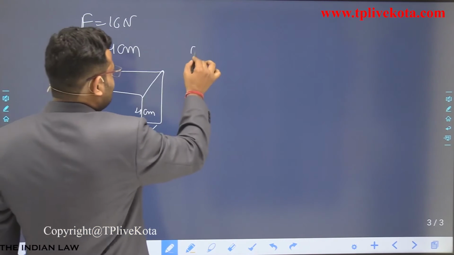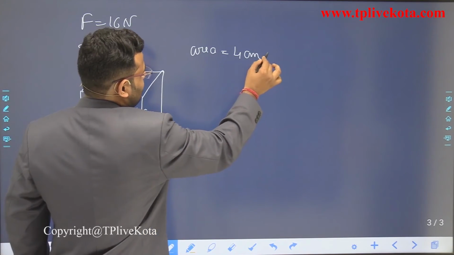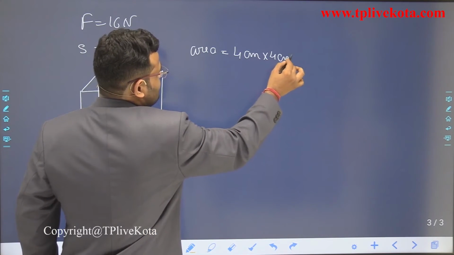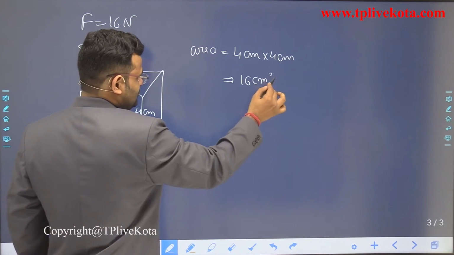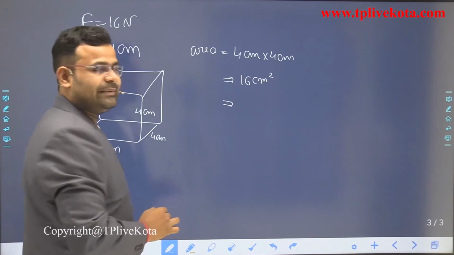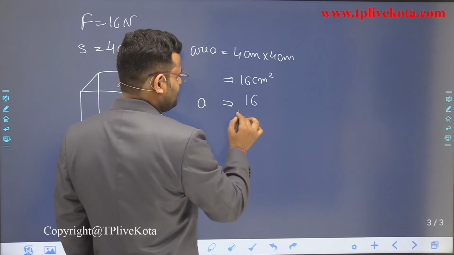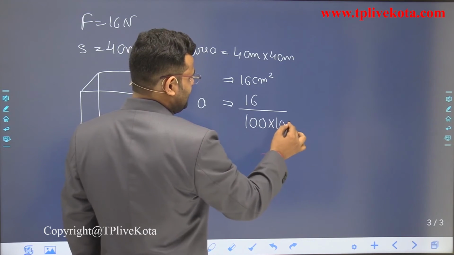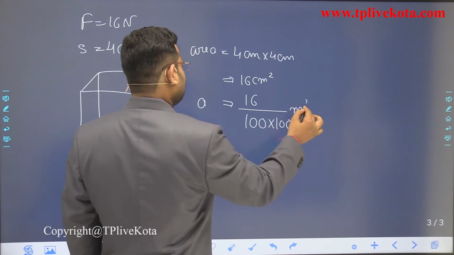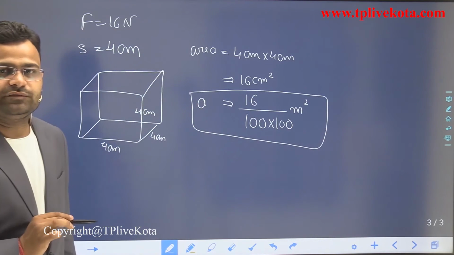So area is equal to 4 centimeter multiplied by 4 centimeter, that is 16 centimeter square. We convert the centimeter square into meter square by dividing by 100 multiplied by 100. That is the area.